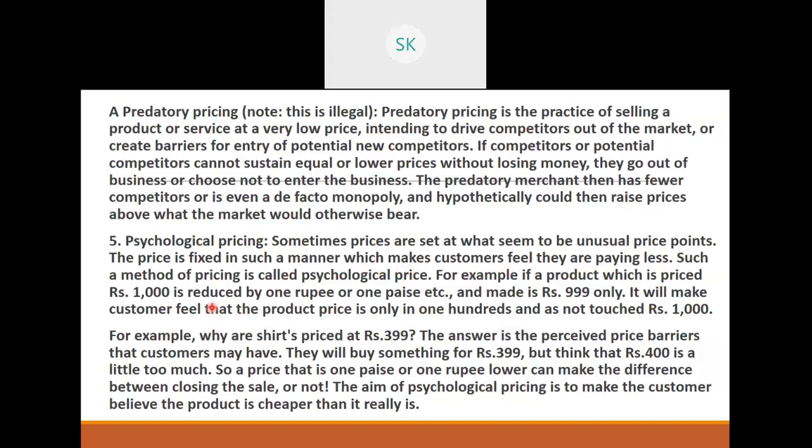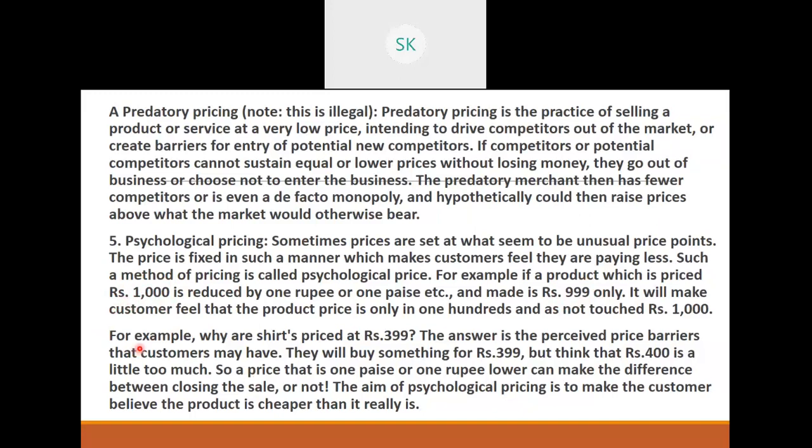So if you see this 1 rupee reduction from 1000 or from the rounded off value, it makes us think we are paying 100 rupees less. That is the psychology of a customer. So what is the difference between 999 and 1000? It's just 1 rupee, but it makes us feel we are in the 900s and not 1000.